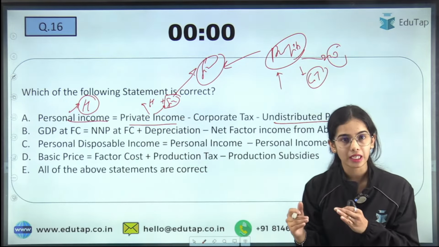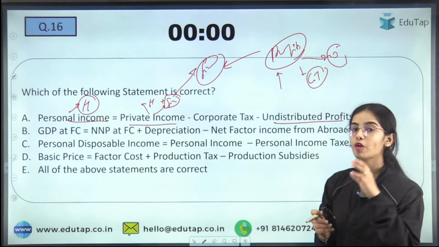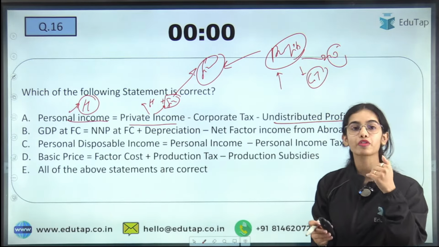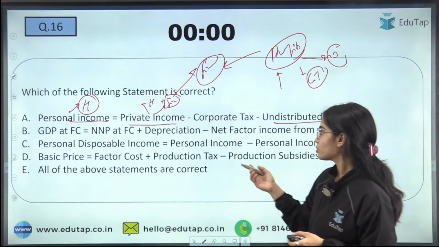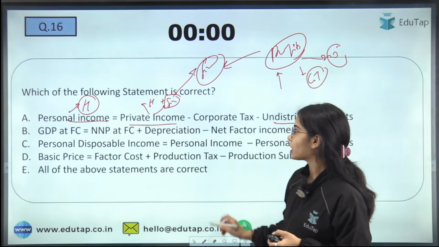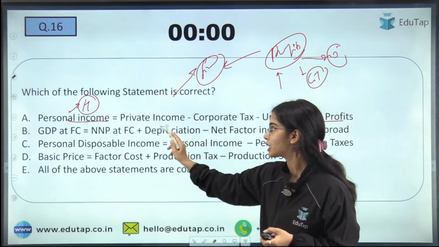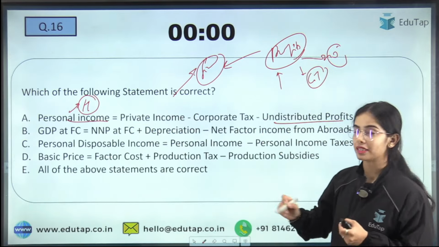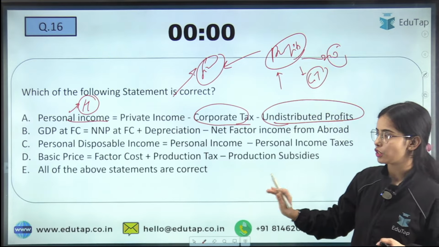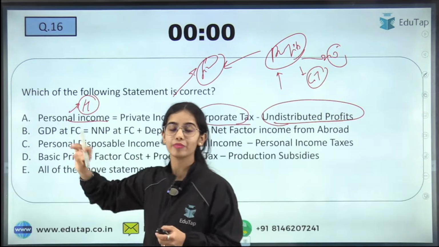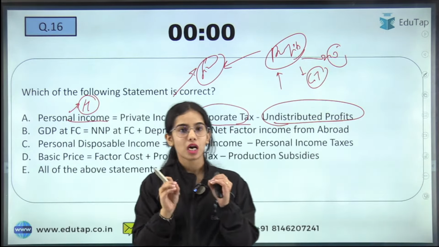So from the private income, that is the income of the households and the firms, you have to deduct the part of the profits that is kept by the firms. Okay, so from this you have to deduct the part of the profits that is kept by the firm for paying the taxes and for its future operations. So then you get to the personal income, that is the core income of the households.